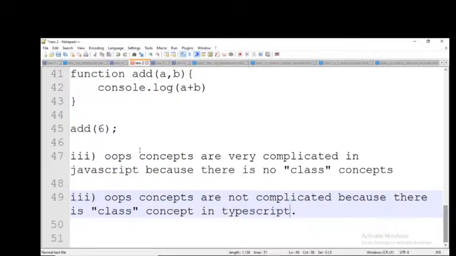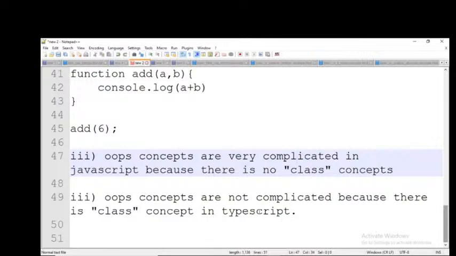Since there is no class concept in JavaScript, everything we need to do with functions. Function in a function, function in another function. One function has to return another function, that output has to be sent to the other function, and finally it has to return some output. So it will be very, very complicated.